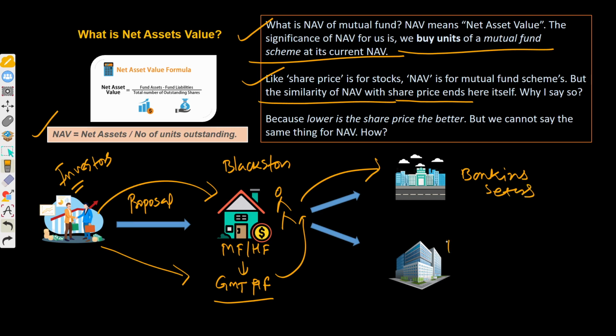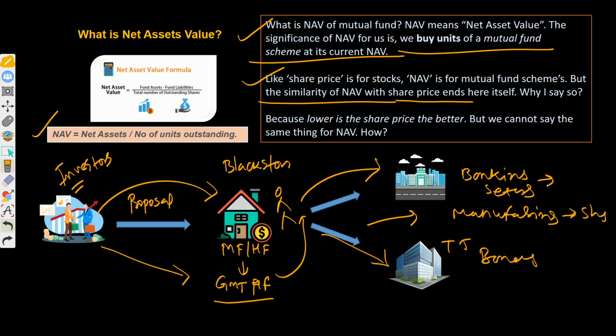Then let's say IT, or any other sector as well, manufacturing. My point is, let's say in IT they have invested in bonds, in manufacturing they have invested in shares, and in banking they have again invested in bonds. Ultimately, investors invest in the AMC, so basically in the fund, and the fund manager utilizes the fund's cash to invest in different types of financial instruments like equity, bonds, debentures.